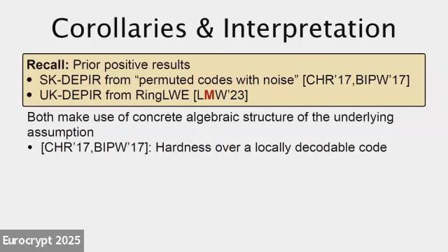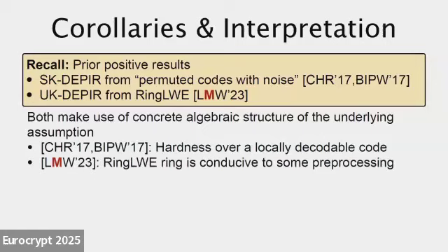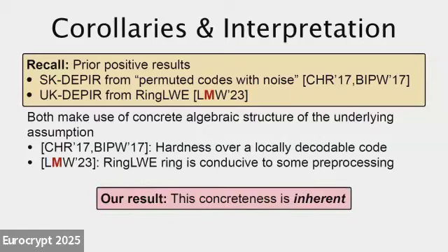In the case of Kennedy et al. and Boyle et al., they use the fact that they have security over something that implements a locally decodable code. And from our prior work, we use the fact that the ring LWE ring is conducive to some sort of preprocessing. This work essentially shows that this type of concreteness is inherent for any construction of DPR.